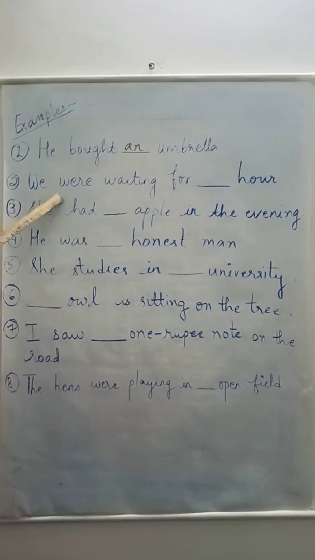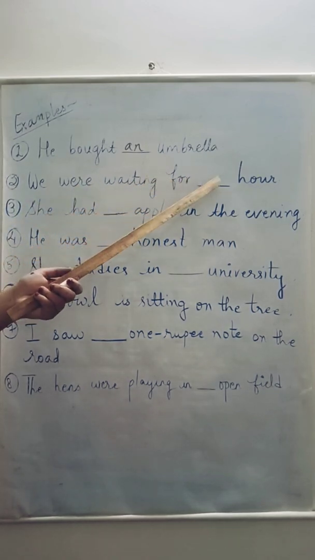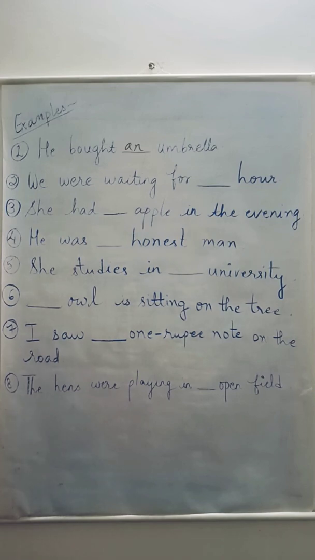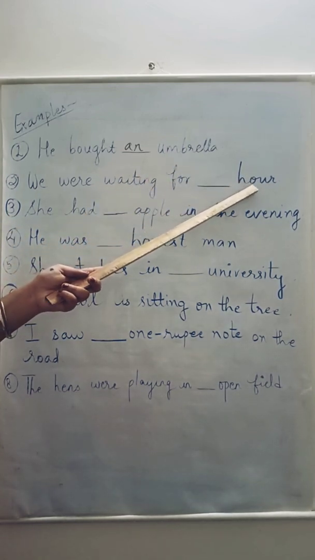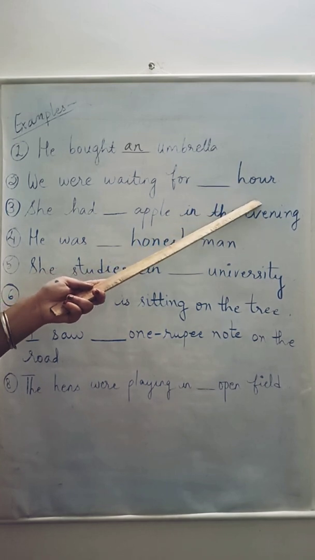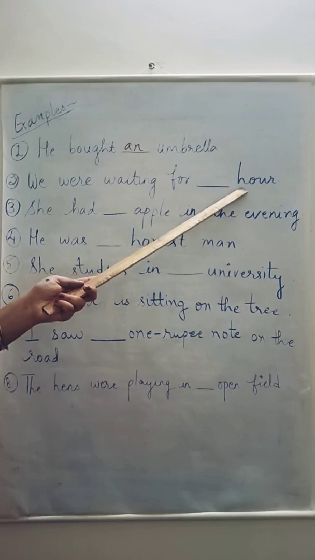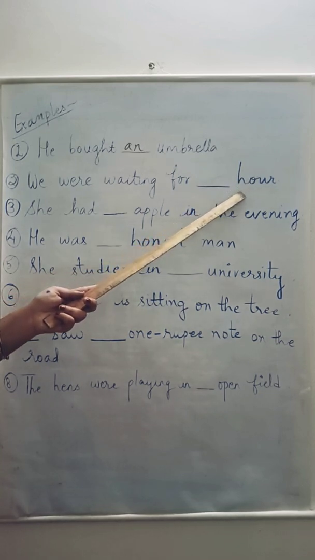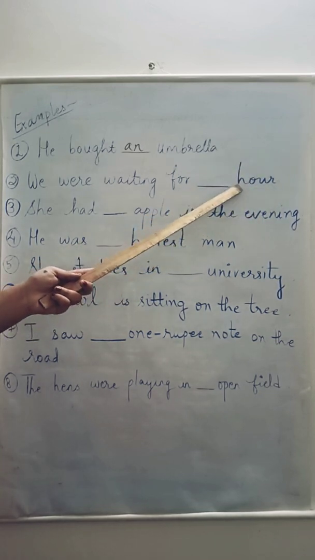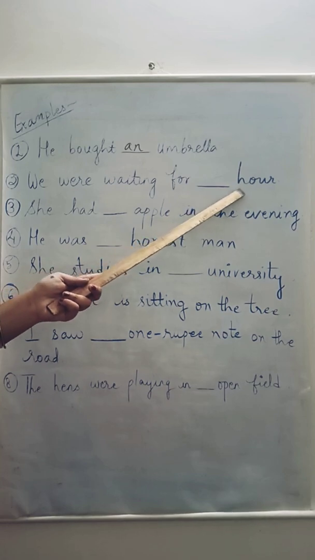Second, we were waiting for dash hour. Now see, in this sentence, we have to place an article before this noun. Which noun? Hour. Now hour, even though it begins with a consonant letter, when we pronounce this, we say hour. H is silent.